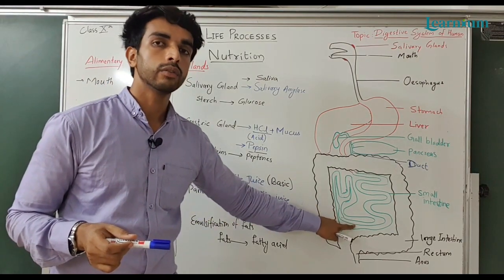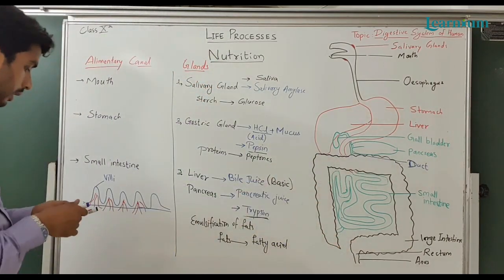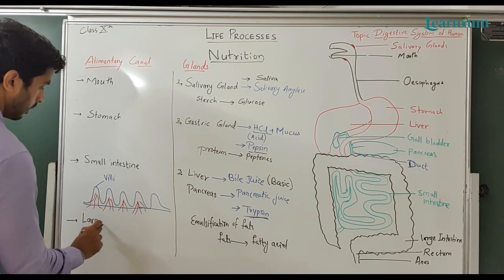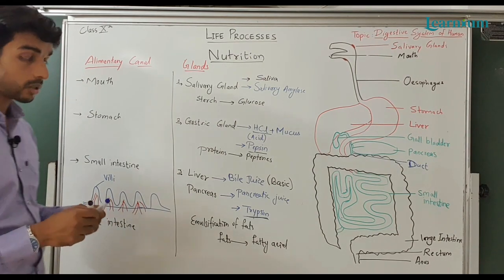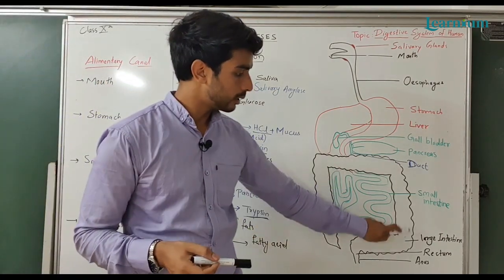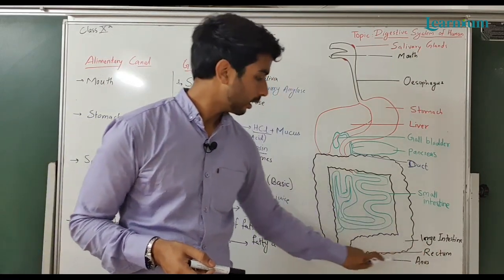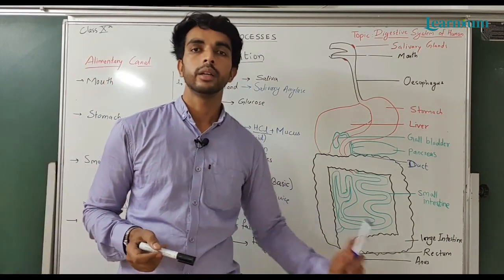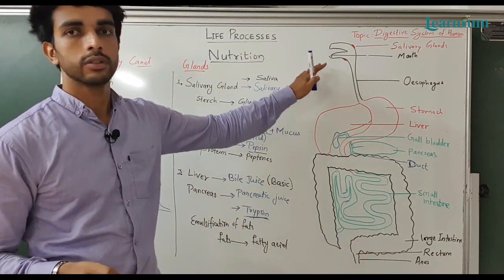Then the undigested food will be passed into the large intestine, which will absorb the extra water present in the food. After that, the undigested food will be passed on to the rectum, where it will be stored for some time. Then from the anus it will be expelled. So this is the digestive system of human beings.